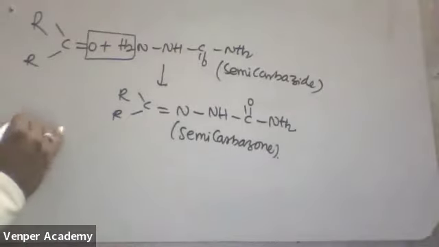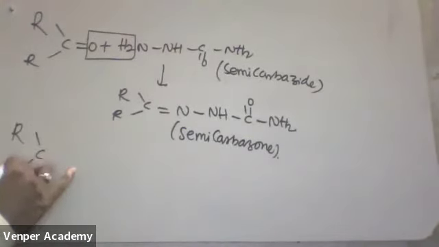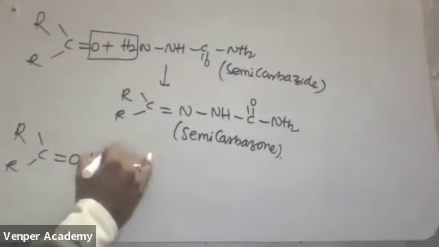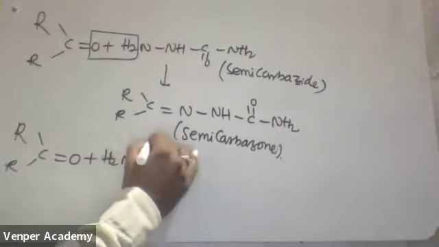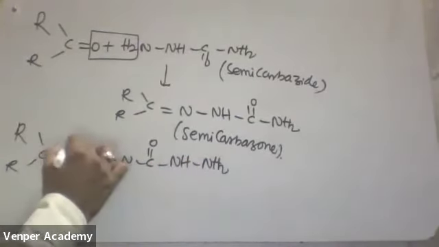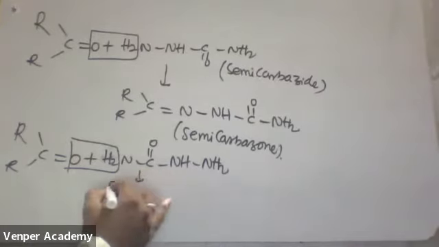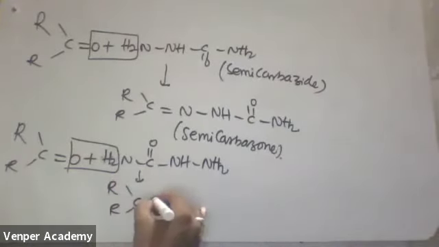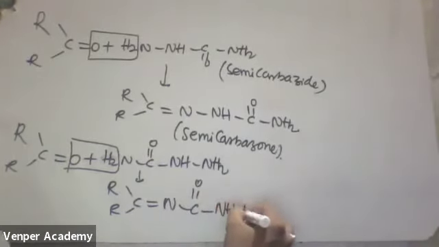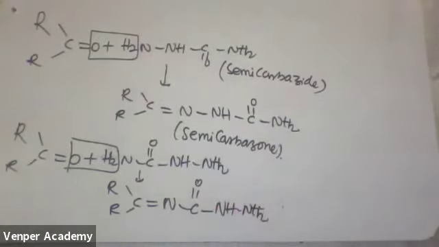Now see one more reaction I am writing. R C double bond O with H2N C double bond O NH NH2. If I am removing a water molecule, what will we get? R C double bond N C double bond O NH NH2. Is this reaction possible or not?